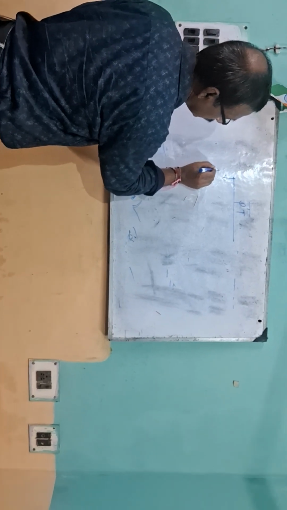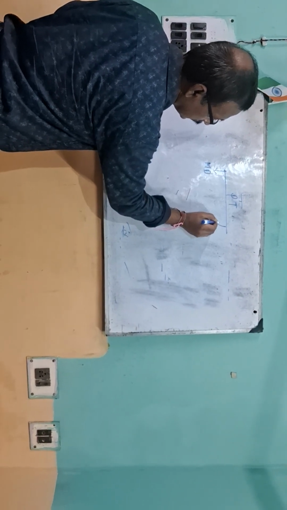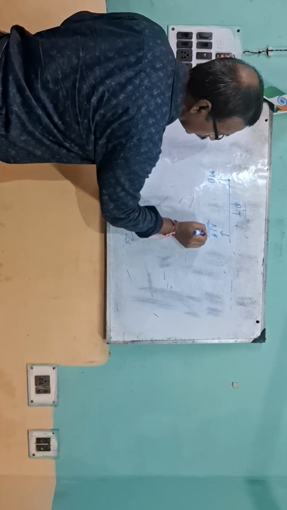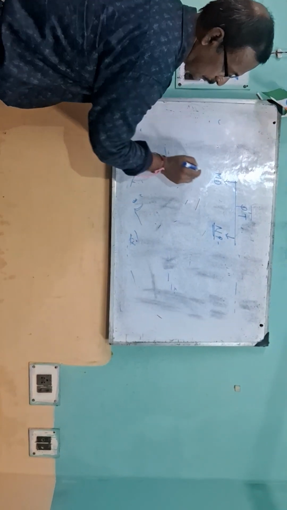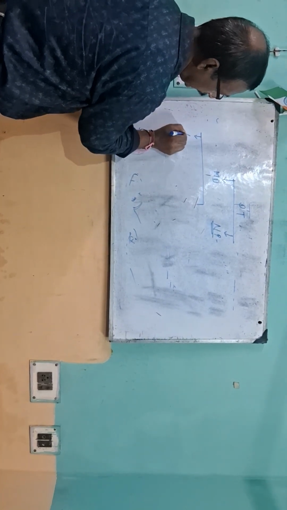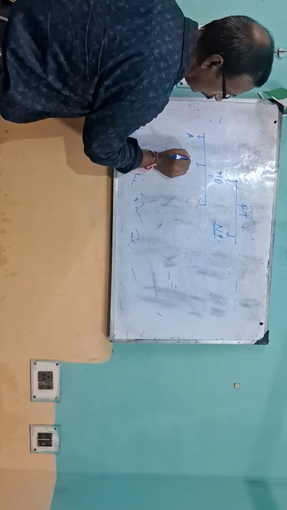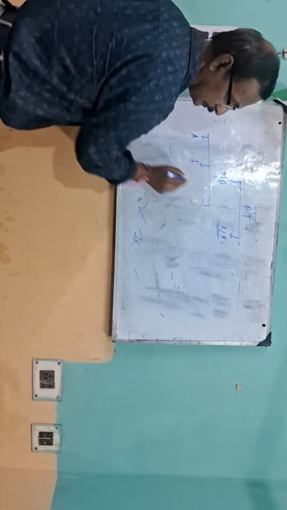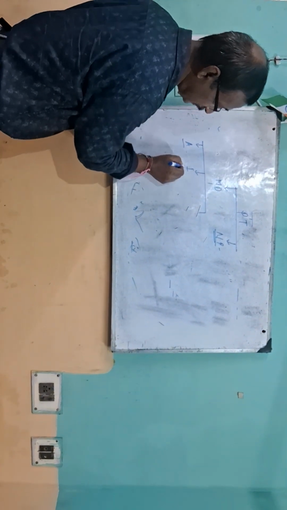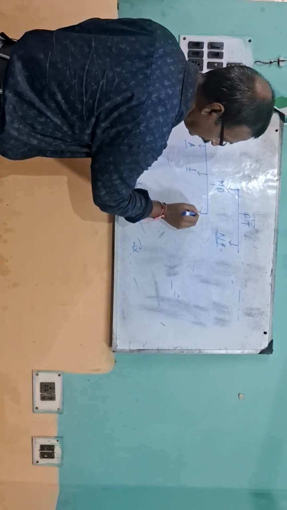PT means MD, meristematic dividing, then the next one NP, non-dividing permanent. So MD has three types. One is A, one is I. AI, what is this? Not artificial intelligence. AI, what is this?